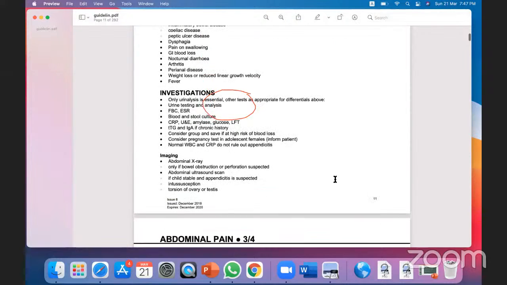Now, investigations of pediatric abdominal pain. Okay, what investigation will we do? First of all, do the non-invasive investigations. First of all non-invasive, then do the invasive ones. So what are the non-invasive? Non-invasive is urine. Any child who presented with abdominal pain, it may be acute or chronic, please do the urine analysis, because most of the children suffer from UTI and we don't know, because there is no classical picture of burning, or the dribbling. These are the features of adults, but for pediatrics, they mostly complain of abdominal pain.